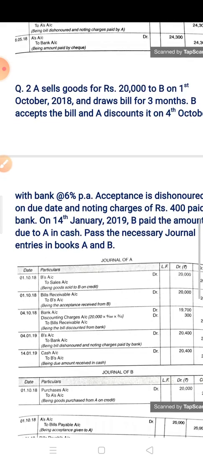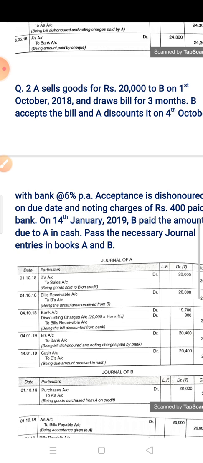Question number 2 is: A sells goods for rupees 20,000 to B on 1st October 2018 and draws a bill for 3 months. B accepts the bill and A discounts it on 4th October with the bank at the rate of 6%. Acceptance is dishonored on due date and noting charges of 400 paid by bank. On 14 January 2019, B paid the amount due to A in cash. Pass necessary journal entry in the books of A and B.